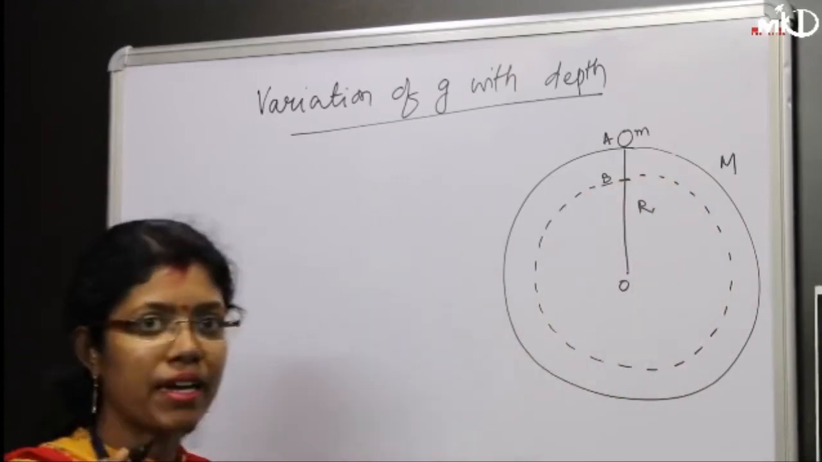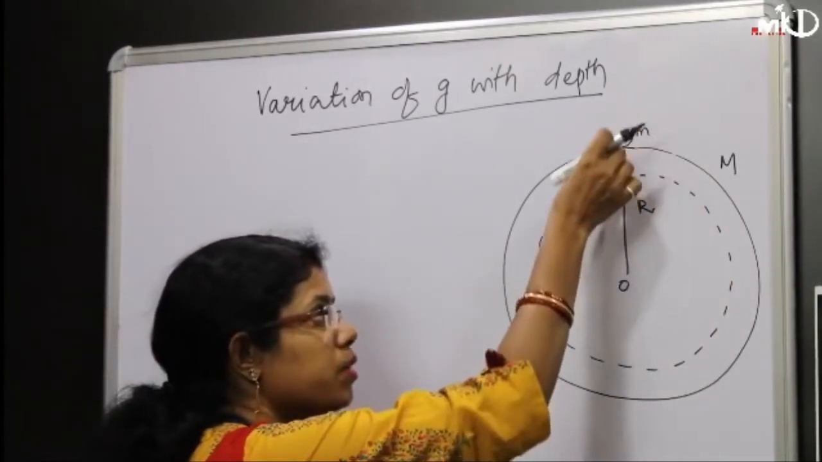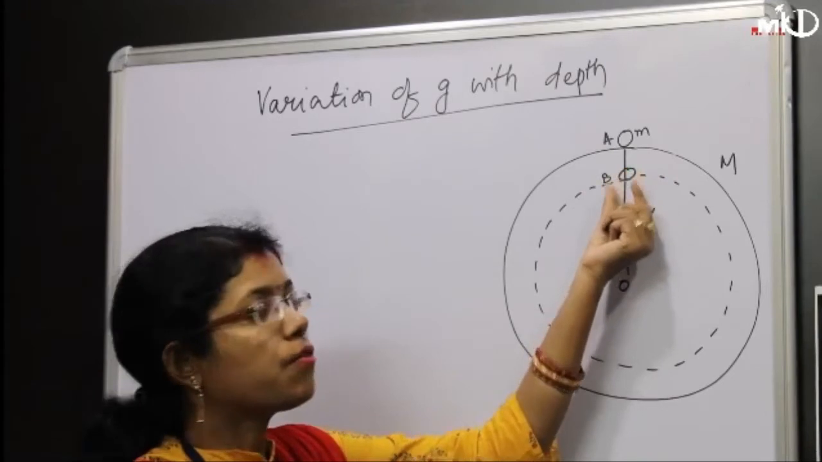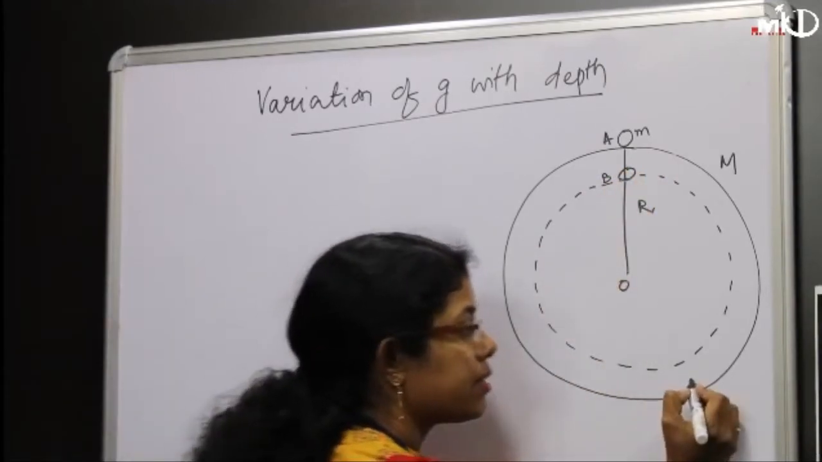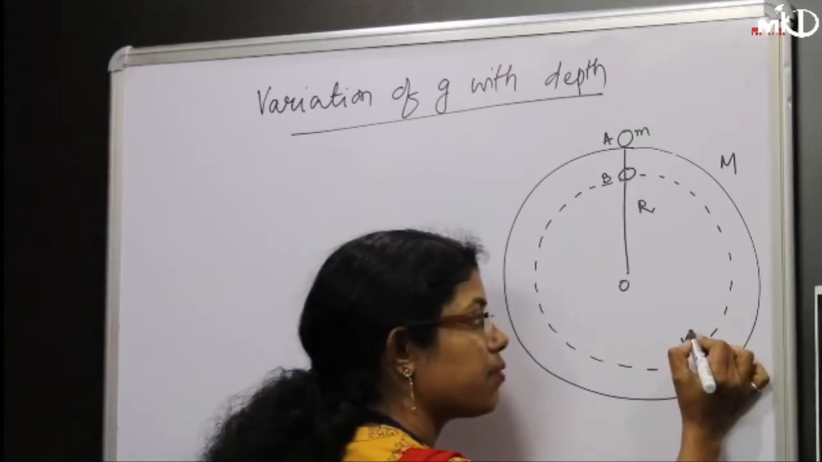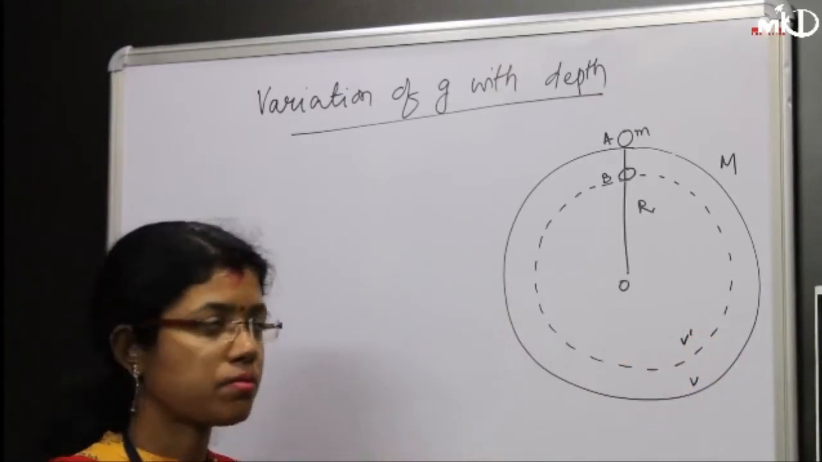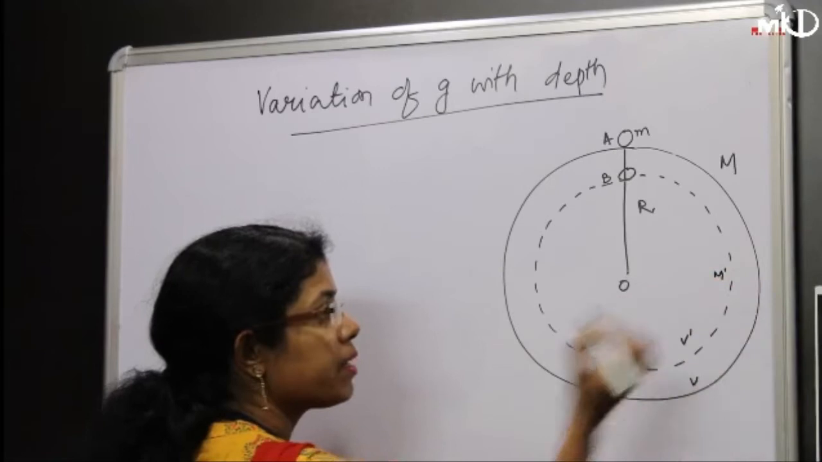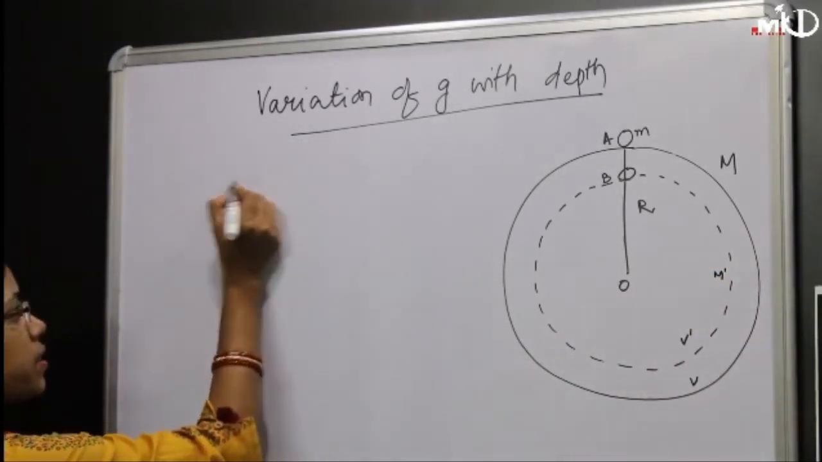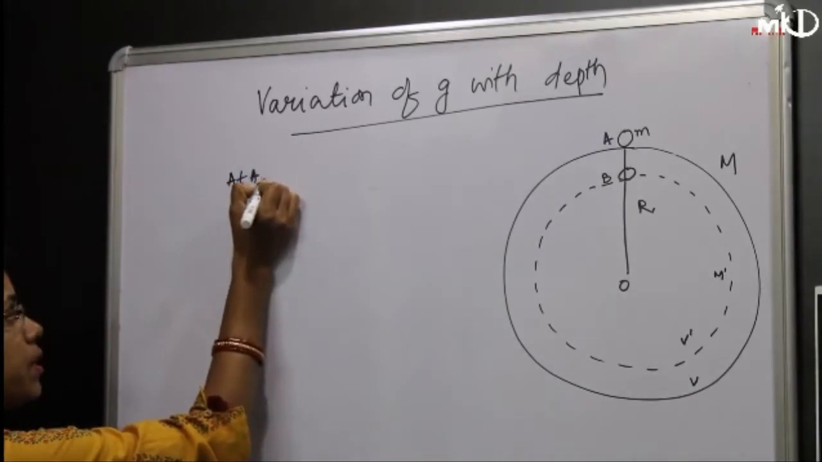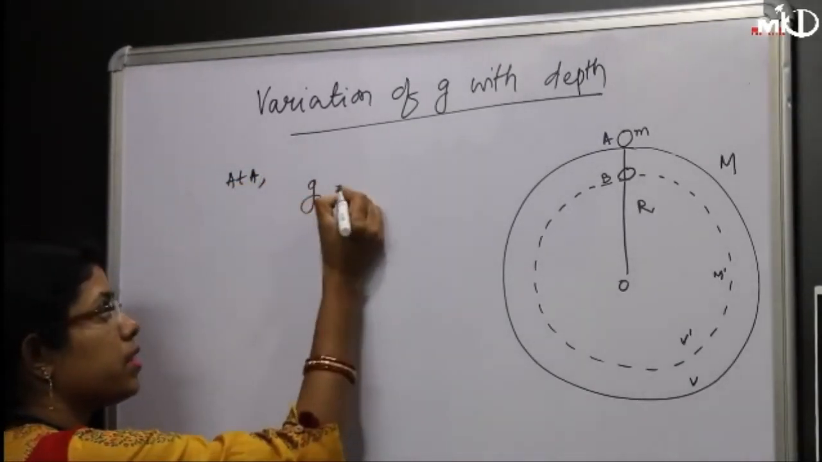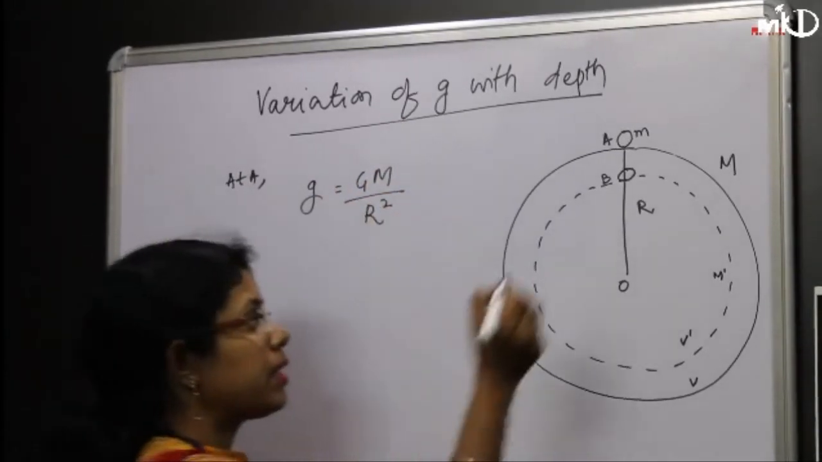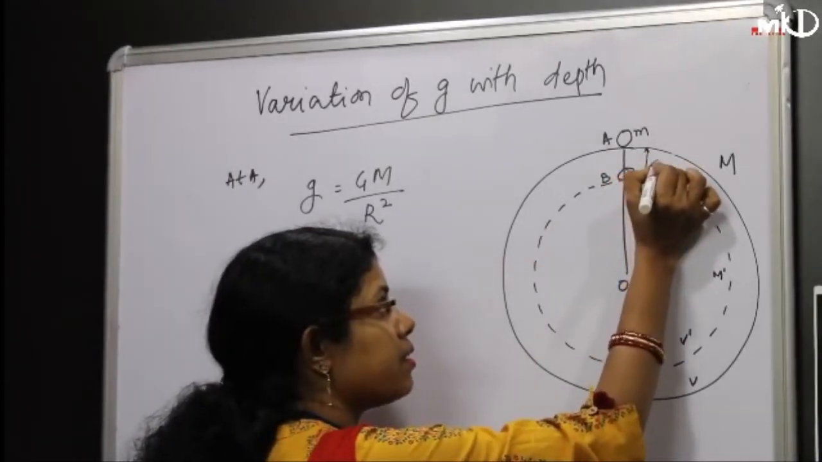Let us imagine an imaginary sphere. Since the body is moving to position B, the volume of the body is changing. Let this be V and for the new one, it is V dash. And the inner mass will be M dash. So the acceleration due to gravity at position A will be g equals GM upon R square. Let us say this distance traveled, the depth, is small d.